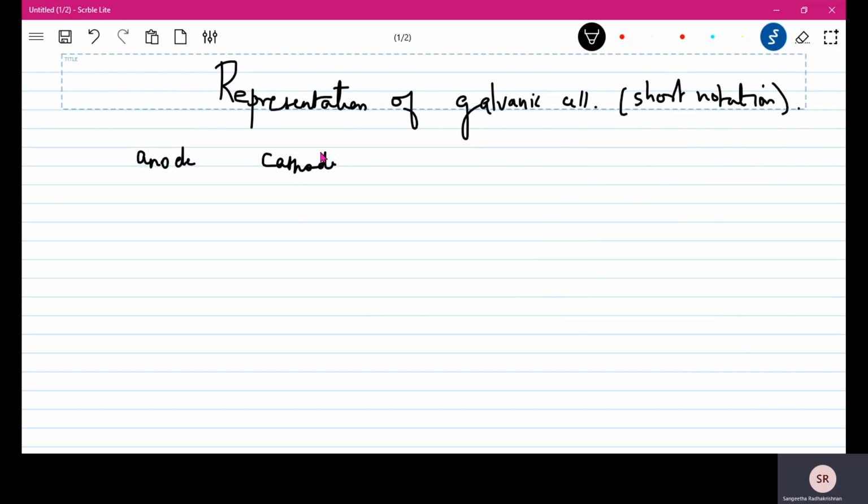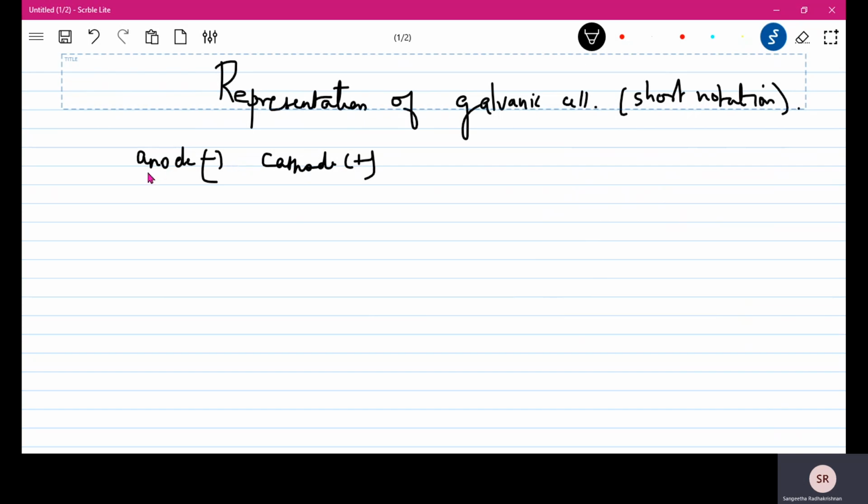When we learned electrolytic cells, we said that the cathode will be negative, but in a galvanic cell the cathode is going to be positive and the anode is going to be negative. Please remember this: in a galvanic cell the anode will be negative and the cathode is going to be positive.